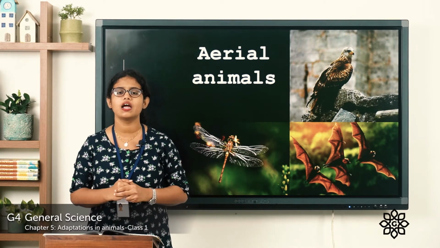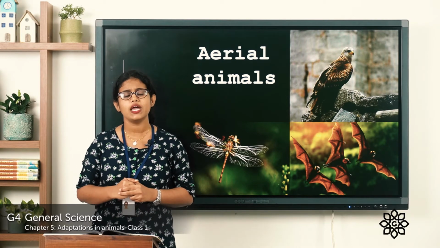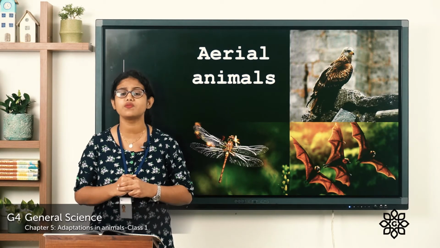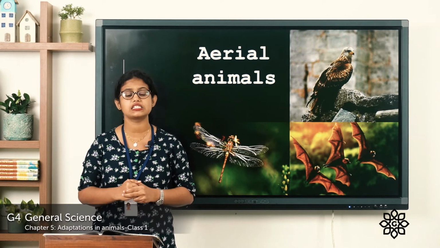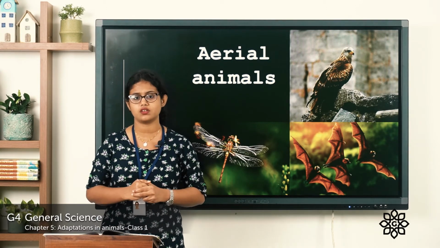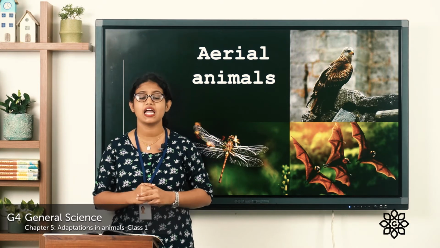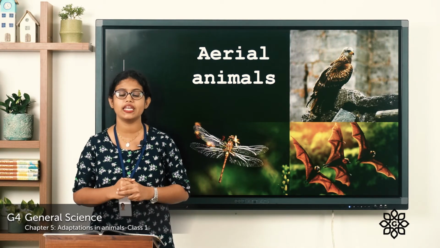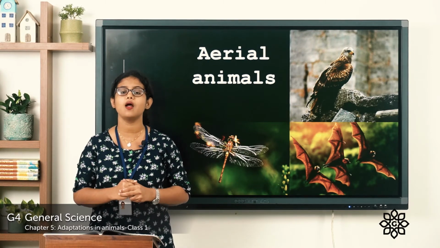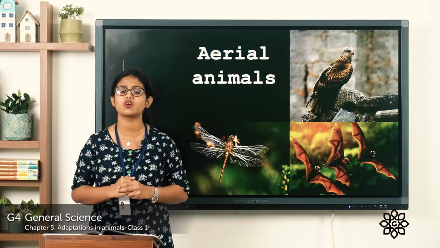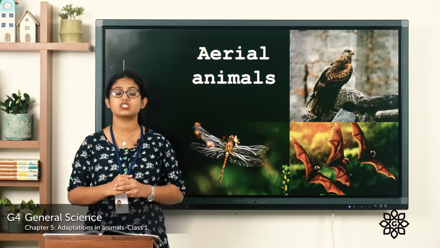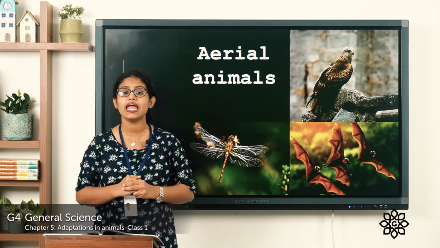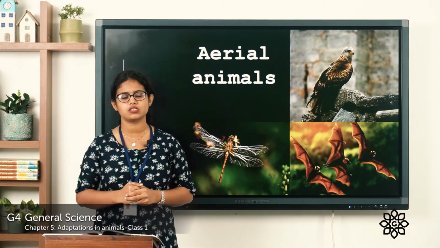All these are aerial animals. And these animals also have some features that are adapted for flying, and they also have feathers. All these features help them to survive in their place. So aerial animals spend most of their time flying in the air.